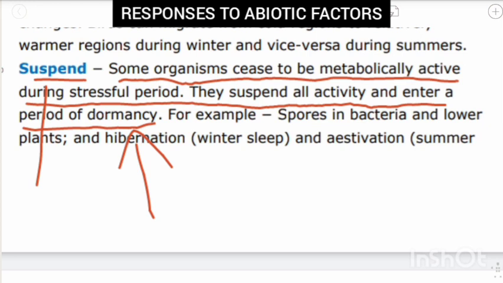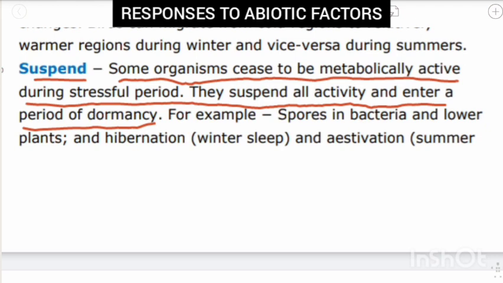In dormancy, metabolic activity is minimized, and this helps to conserve energy. So it is a very simple process where some organisms end their metabolic activity only during the stressful period.